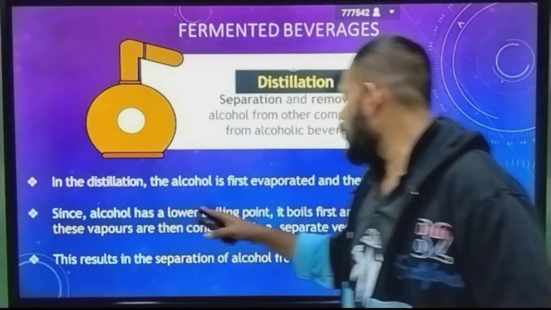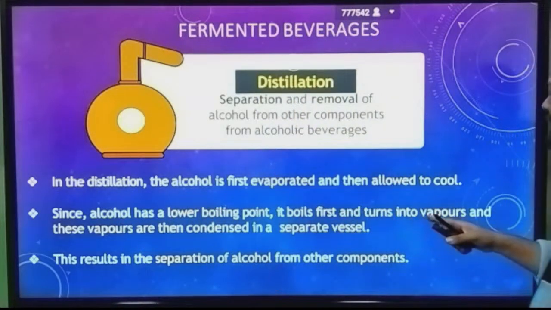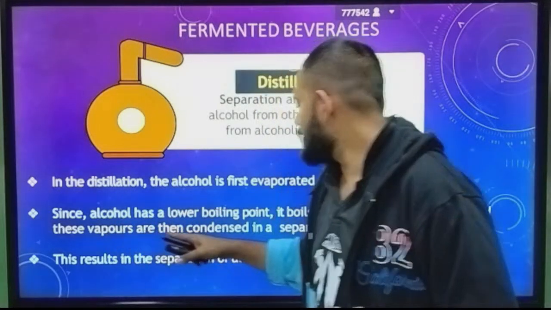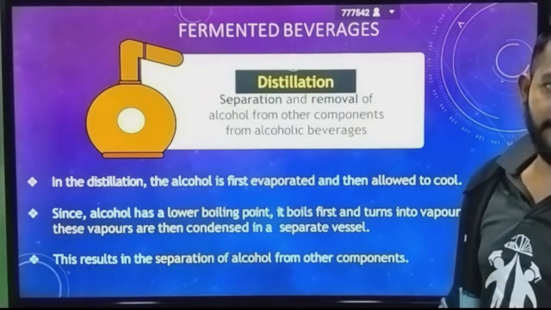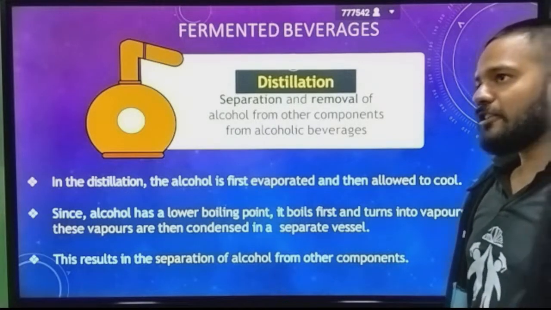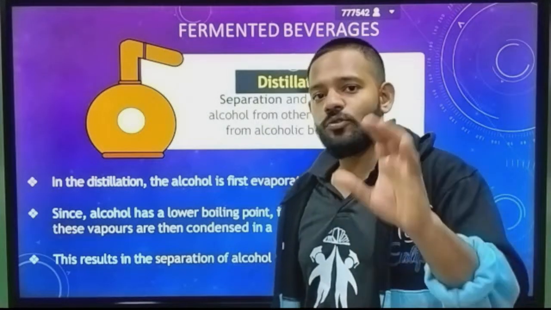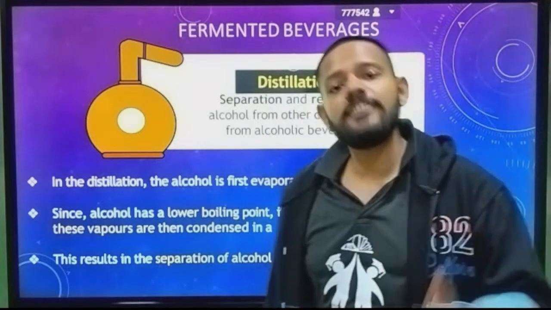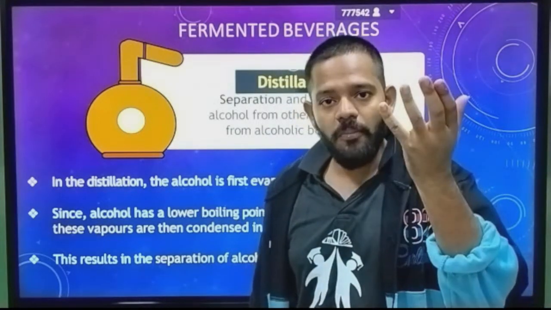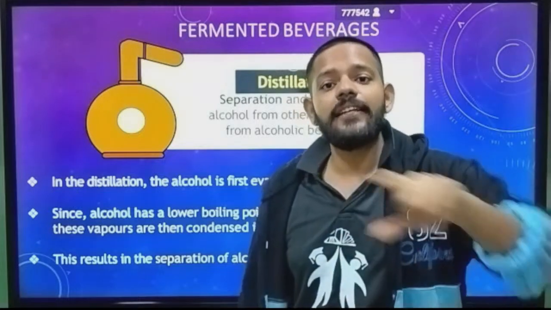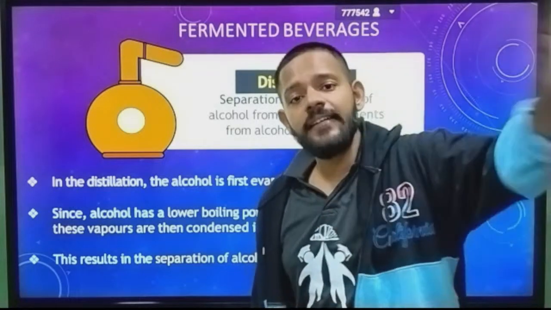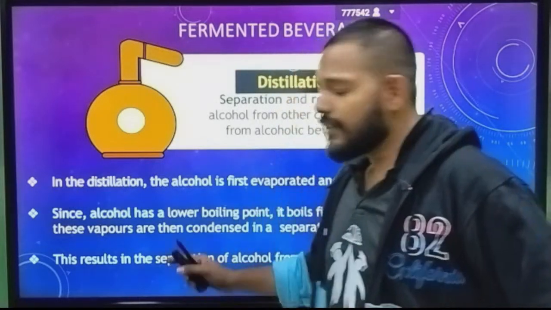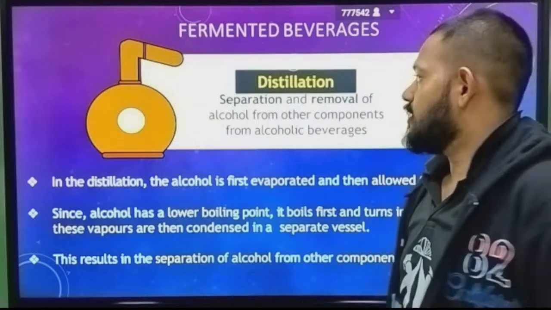Since alcohol has a lower boiling point, it boils first and turns into vapor, and these vapors are then condensed in a separate vessel. As you know, alcohol has a very low boiling point, so it boils first, then condenses, and you accumulate it in another container. That's how you do distillation.